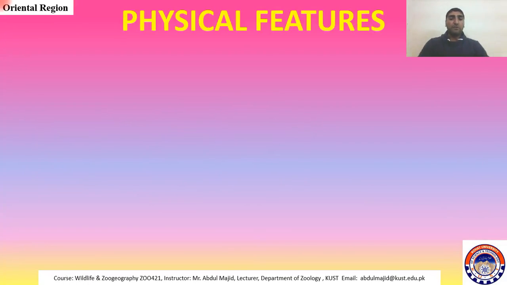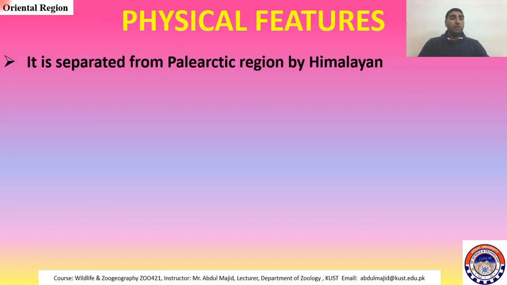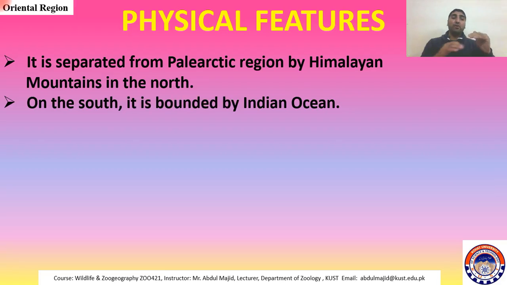Now, the physical features of the Oriental region. It is separated from the Palearctic region by the Himalayas mountains. As I told you, there are four sides: north, east, west, and south. So on the northern side it is separated by the Himalayas from the Palearctic region. Then on the southern side it is bounded by the Indian Ocean.